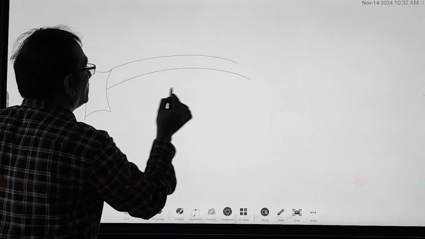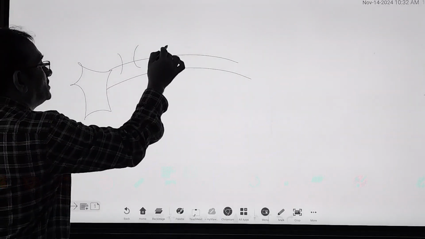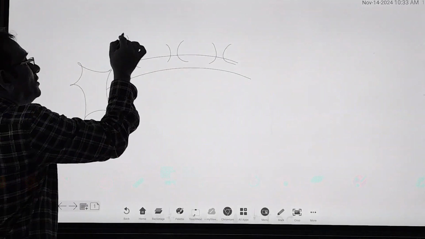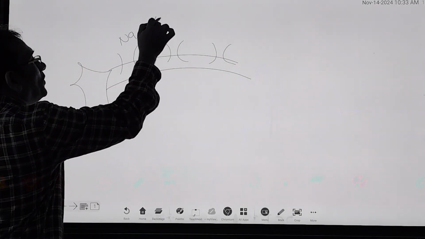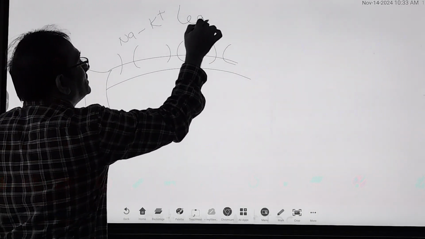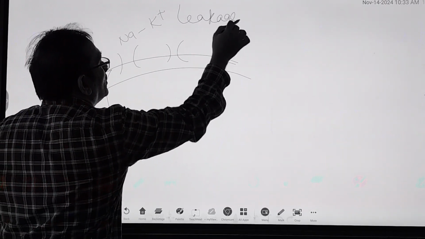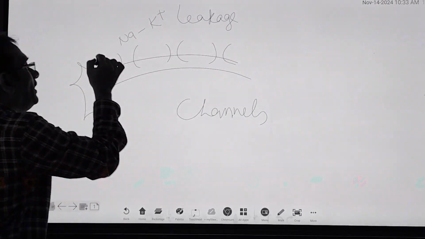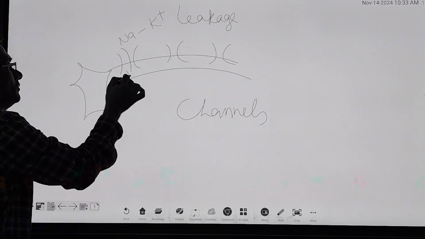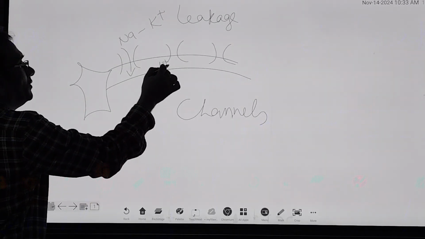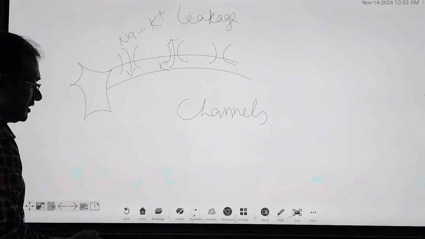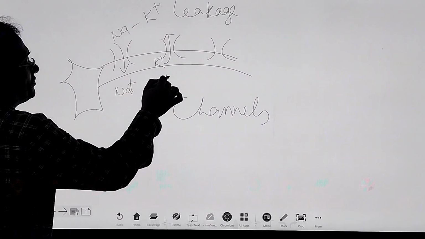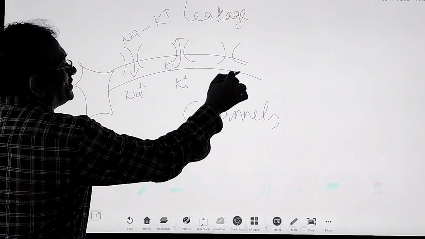This is the axon. On the axon some gates are present. These gates are sodium potassium leakage channels. Okay, so sodium and potassium leakage channels are present. Here this is the sodium channel, this is potassium channel, this is potassium channel.